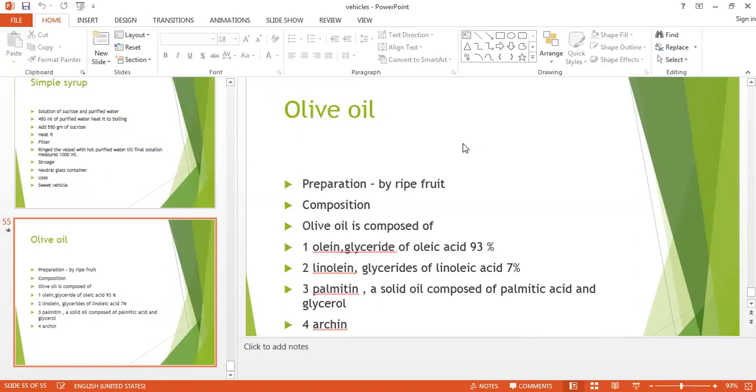It contains not less than 80% of benzaldehyde, composed mainly of olein and some linolein, but no sterol is present in it. It is again pale yellow in color. It has a bland taste. It is miscible with ether and slightly soluble in alcohol. The specific gravity is 0.910 to 0.915.